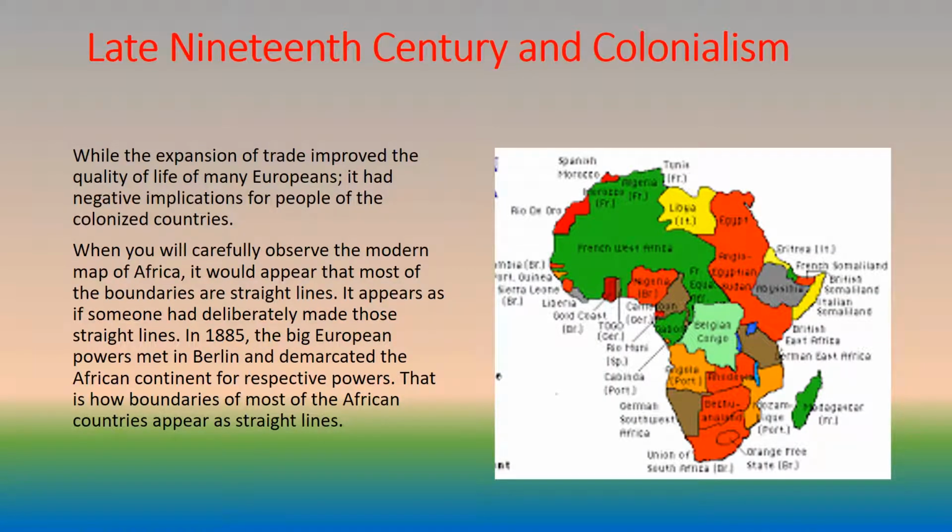Late 19th century and colonialism. While the expansion of trade improved the quality of life of many Europeans, it had negative implications for people of the colonized countries. When you carefully observe the modern map of Africa, it would appear that most of the boundaries are straight lines. It appears as if someone had deliberately made those straight lines. In 1885, the big European powers met in Berlin and demarcated the African continent for respective powers. That is how boundaries of most of the African countries appear as straight lines.